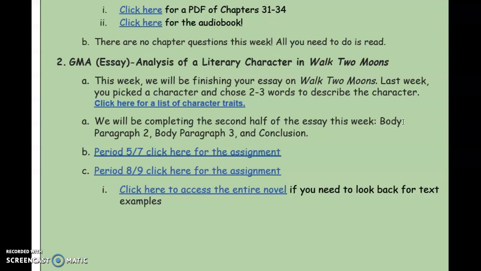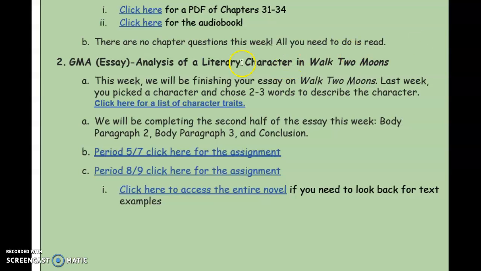You might add another example from the text. You might elaborate on one of your examples. So if you were telling me that Sal was kind because she was there for Phoebe, you want to tell me exactly what she did that was kind. So what did she do in the book? And again, if you're having a hard time thinking of examples because you don't remember them, just shoot me an email and tell me what you're thinking, okay, and I'll help you out.